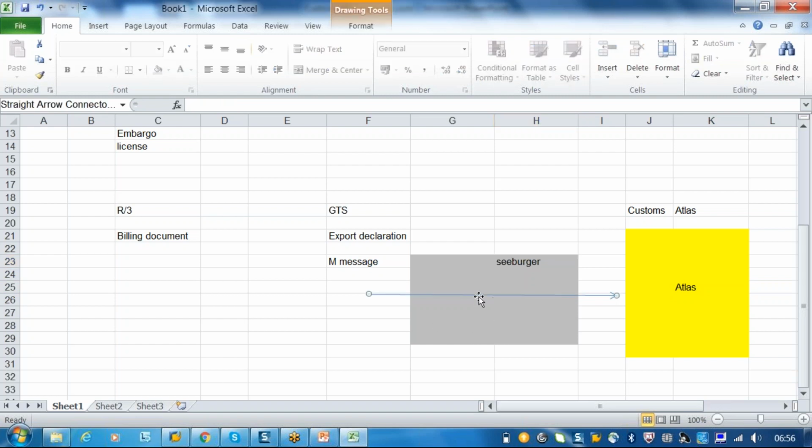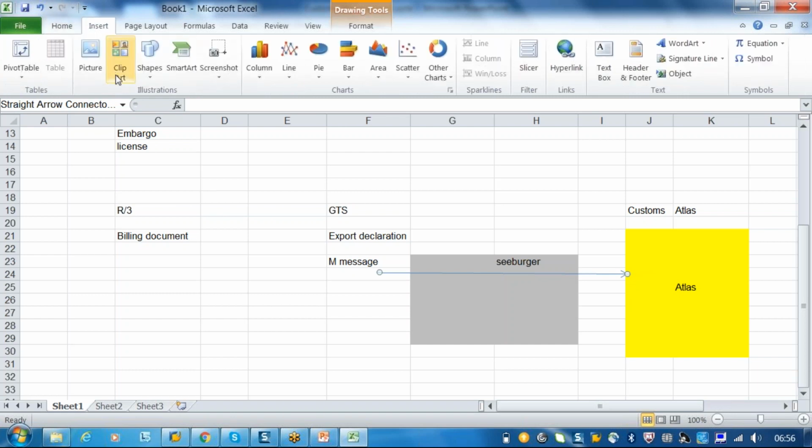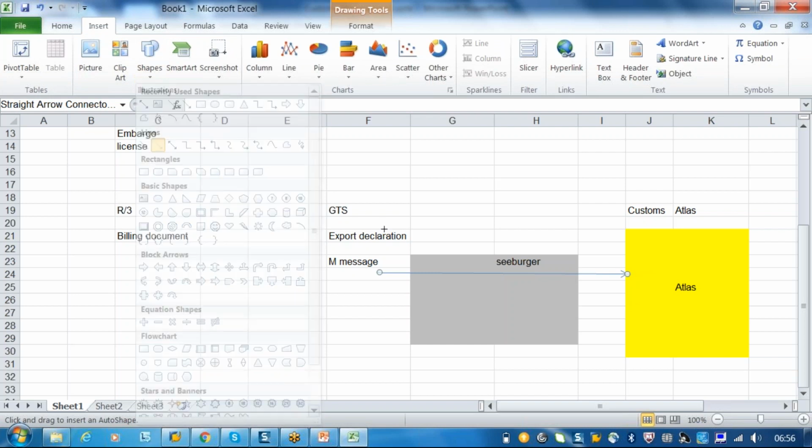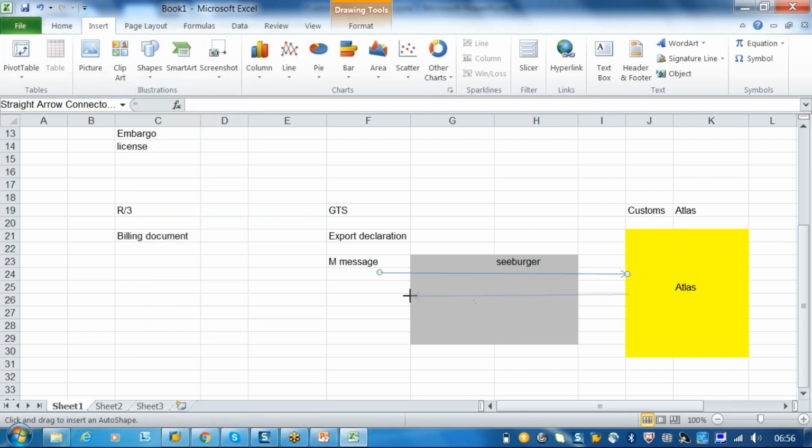Once a message is sent to the Atlas system, it is nothing but a declaration document. The declaration document will come into the Atlas system. From the Atlas system, you will receive one message back to the GTS system.